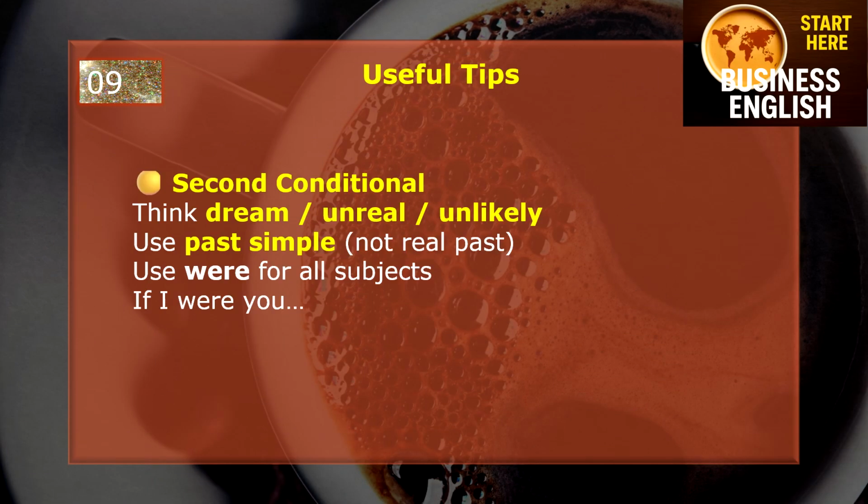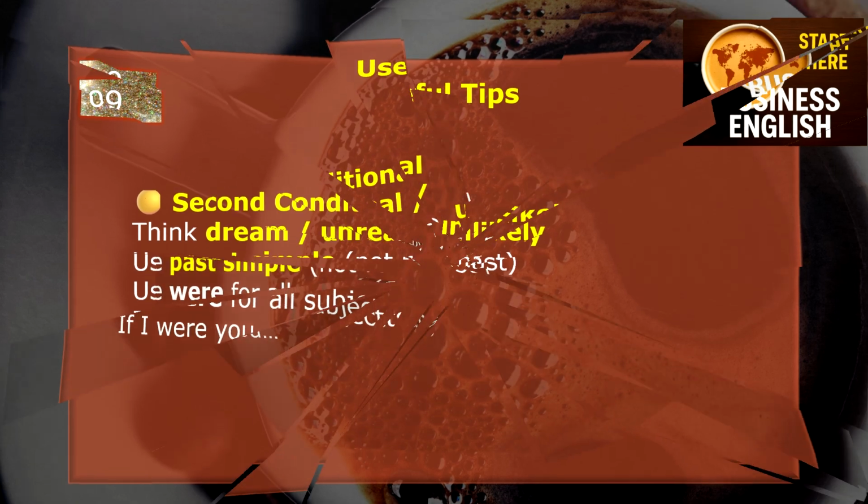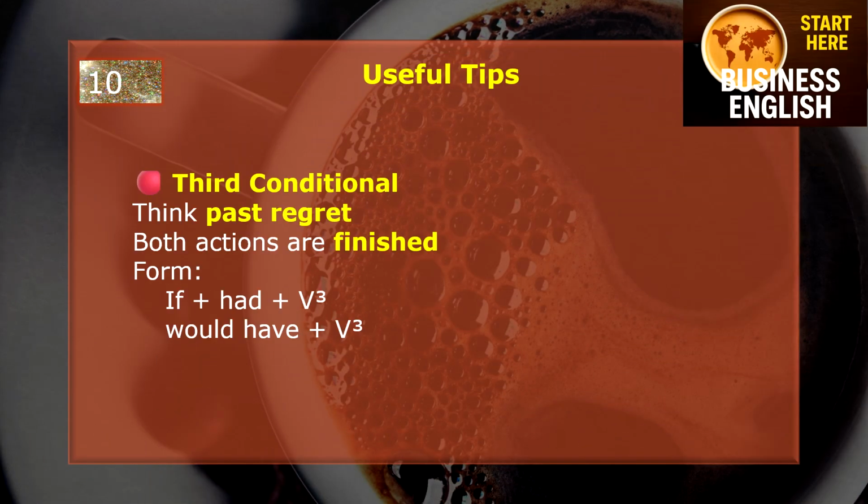Next one is second conditional. So think dream, unreal, or unlikely. Use past simple, not real past. Use were for all subjects: if I were you, and then the rest of the sentence. Now it's time for third conditional. So think past regret. Both actions are finished. And the form is if plus had plus third verb form, and then would have plus third verb form.